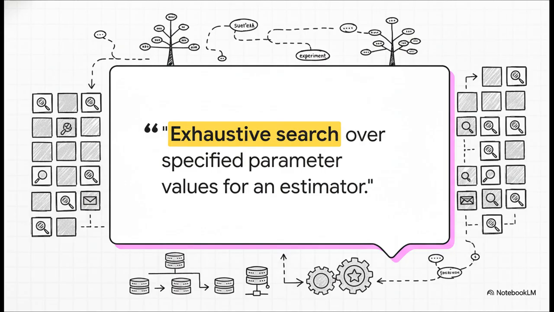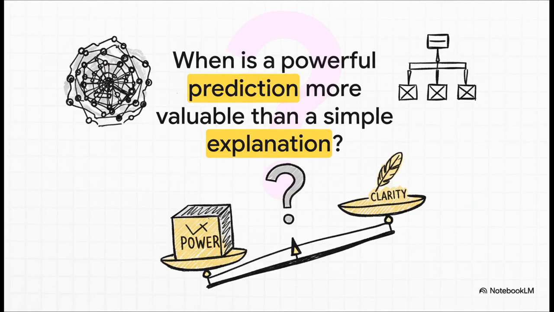And that really brings us to the final crucial question. It's the one every data scientist has to ask themselves, and it's the central dilemma of using a model like a random forest. When is a powerful prediction more valuable than a simple explanation? The answer? Well, that depends entirely on the problem you're trying to solve.